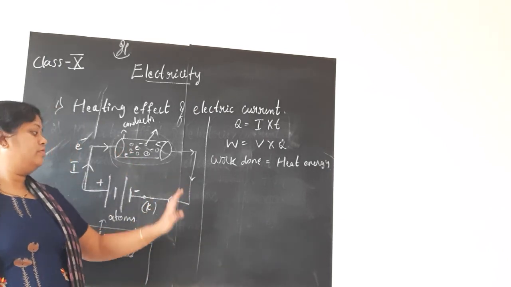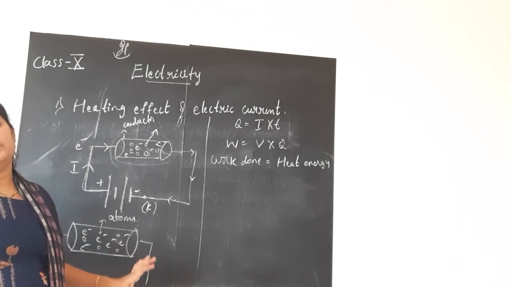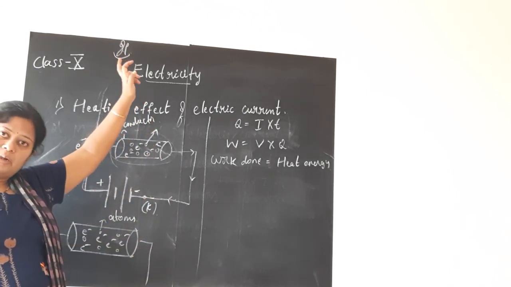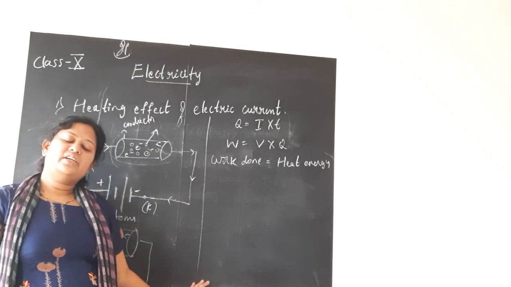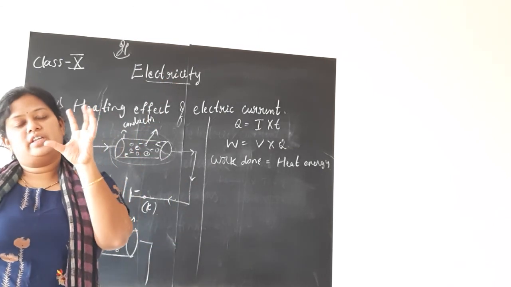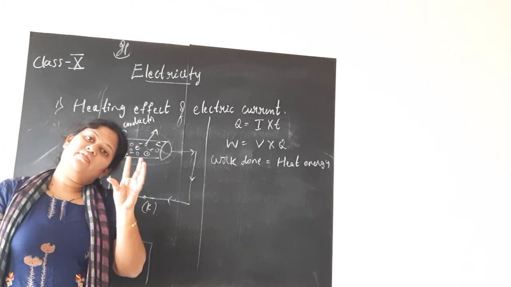You know the conversion of energies, right? When you switch on an electric bulb, the current flows through the wire to the bulb. So this electrical energy is converted into light energy. The light will glow when you switch it on. So electrical energy is converted into